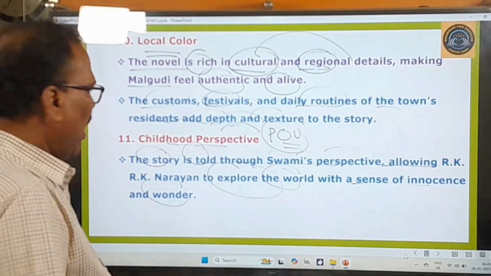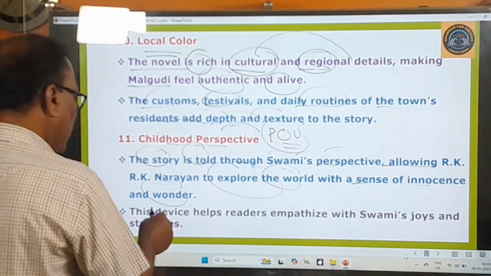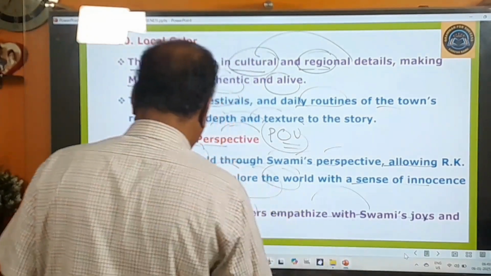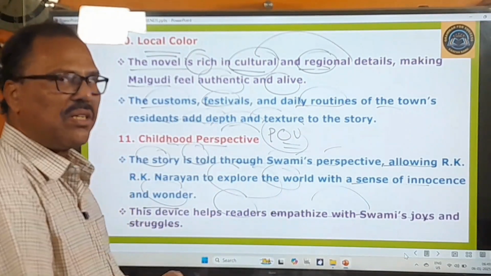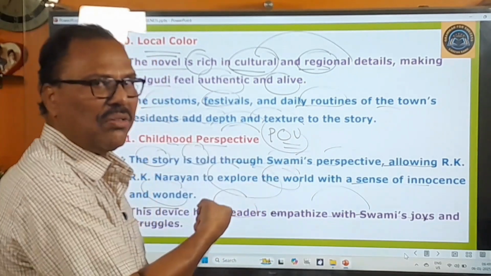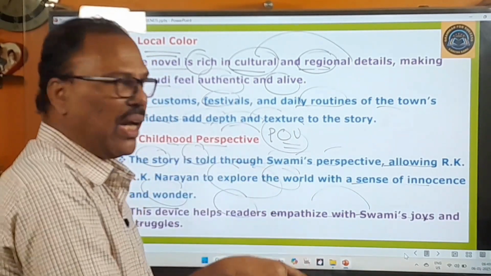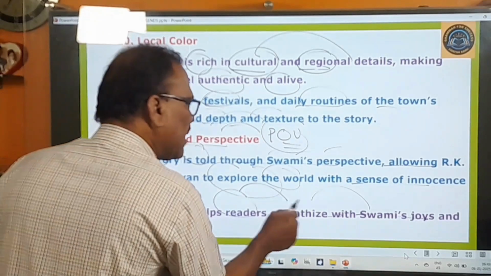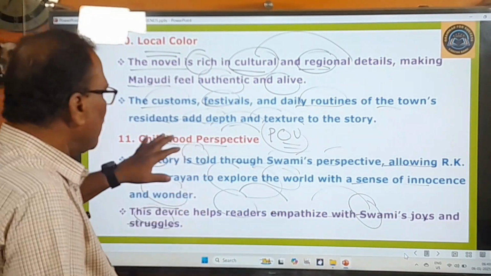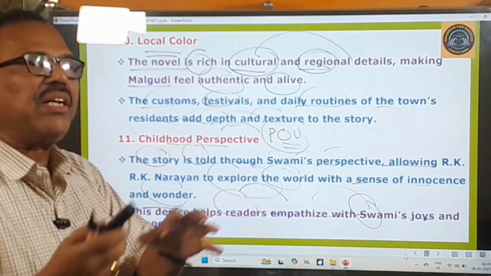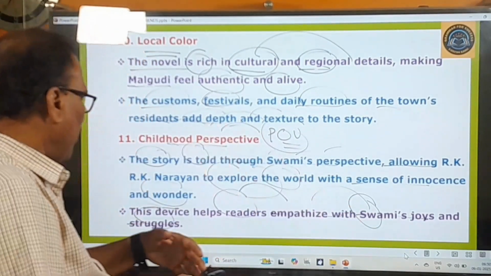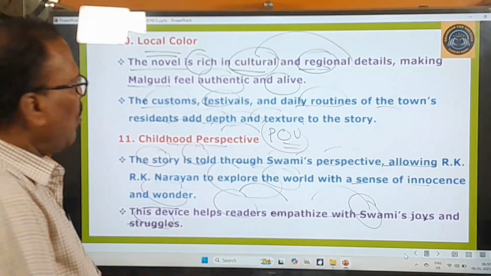And here you pay attention, this device helps readers empathize with Swami's joys and struggles. So empathize means to get connected with this Swami. R.K. Narayan is not telling you the story, only Swami is telling you the story, and that's why all the readers will get connected with Swami's joys and struggles. So in that way, this childhood perspective will help the readers to get connected with the joys, sorrows and struggles of Swami. Okay, this is all about childhood perspective.